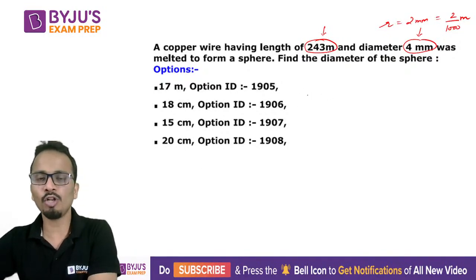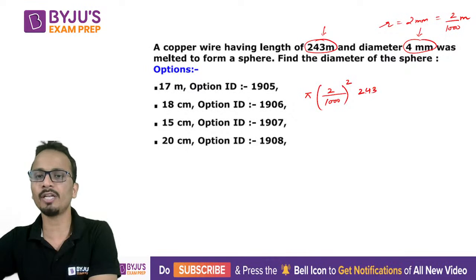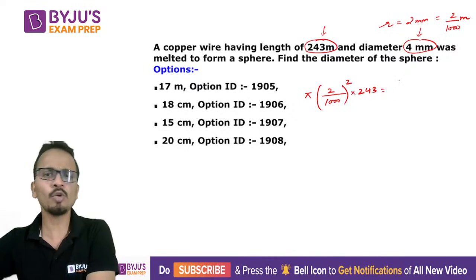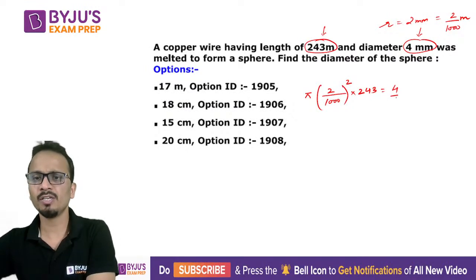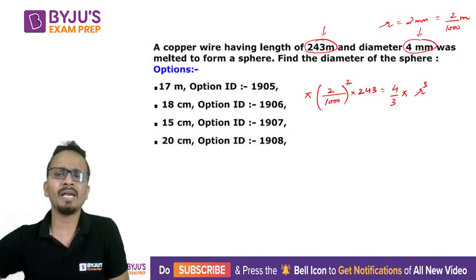So first of all, volume of cylinder is pi r square h, radius of the wire is 2 upon 1000, squared, into the height or the length, in this case that is 243. That will be equated to the volume of a sphere, so 4 upon 3 pi r cube. Now we have to find out the diameter, so I'll find out the radius and will multiply it by 2.